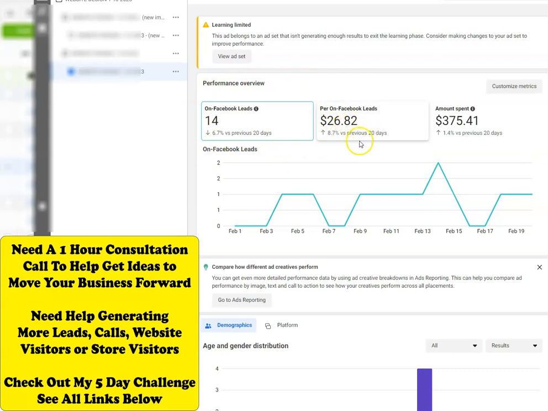$26.82 per lead. But for the service that's provided with this one here, the lowest cost that we have is $3.99, and the highest cost, I mean, there's no higher, I mean, it could go as high as the client needs it because this is for actual website design service.